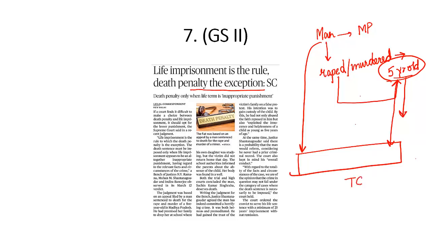Both the trial court as well as the High Court in Madhya Pradesh concluded that this man should be given death sentence. But the Supreme Court commuted this death sentence and awarded a life sentence of 25 years to this man without any remission. That means his sentence cannot be reduced below 25 years. The Supreme Court in this landmark judgment said life imprisonment is the rule, but death penalty is the exception to this rule. Every crime should go punished.